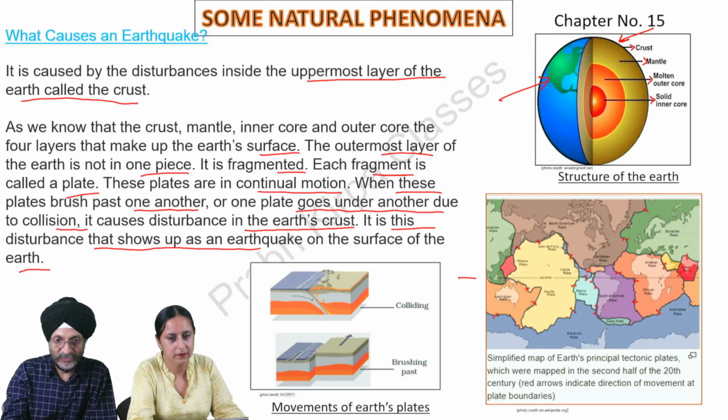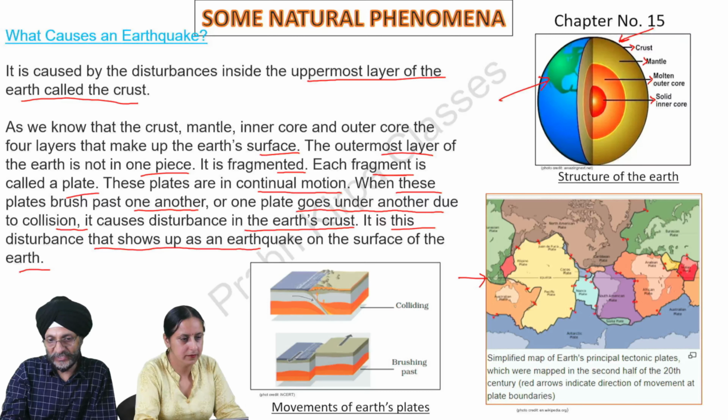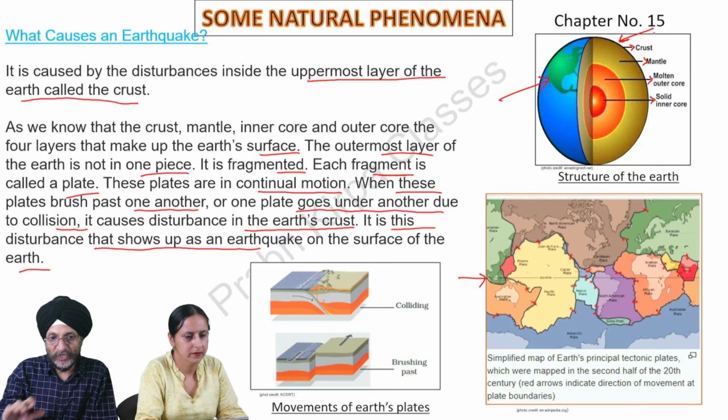In this second picture, we are showing the plates. The outermost layer of the earth is not in one piece, it is fragmented. You can see that these are the plates of the earth.